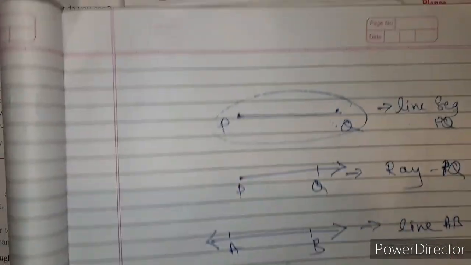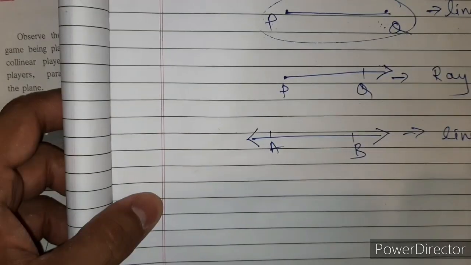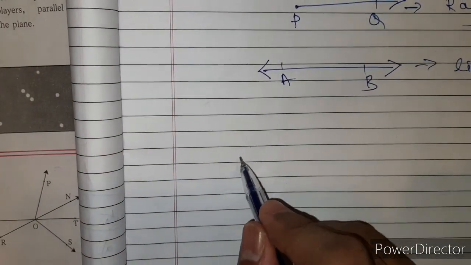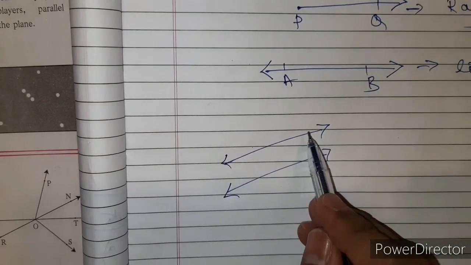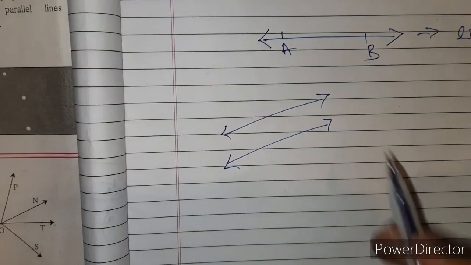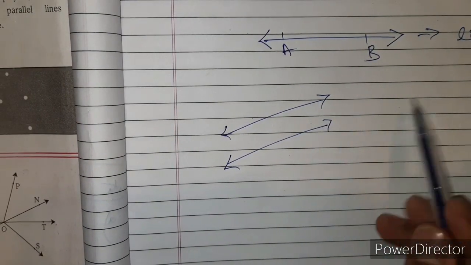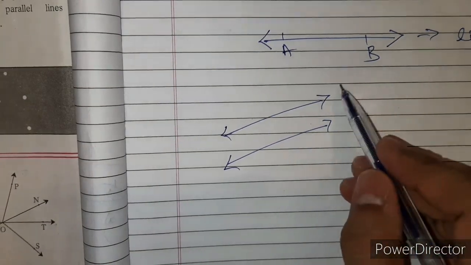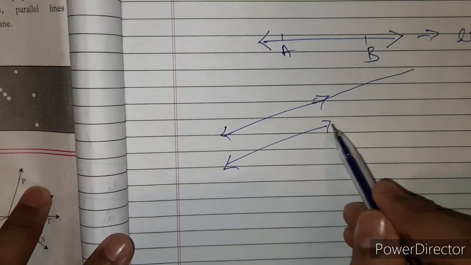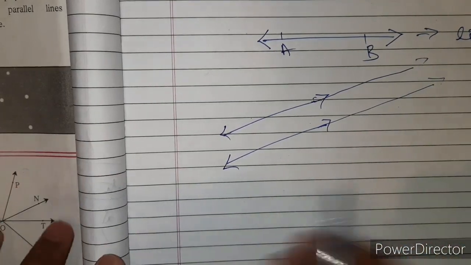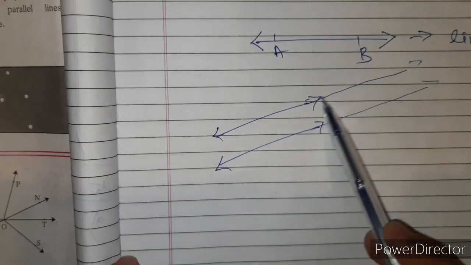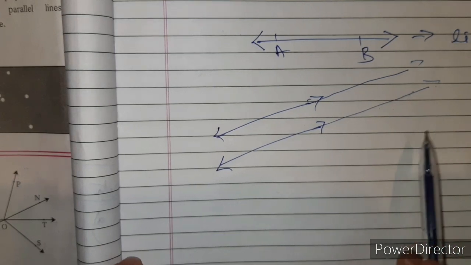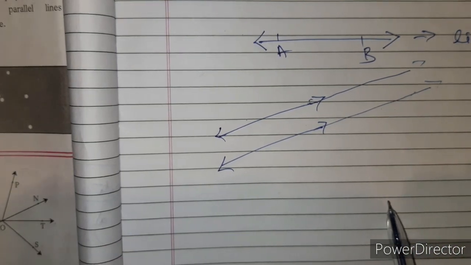Okay, next we will study about parallel lines and intersecting lines. So these are parallel lines. Parallel lines are those which cannot be intersected. We can extend them, but they will not intersect at any point. So these are called parallel lines. They are non-intersecting lines.